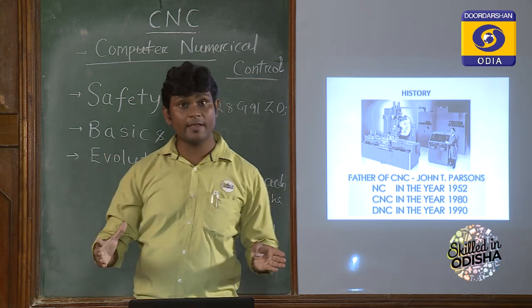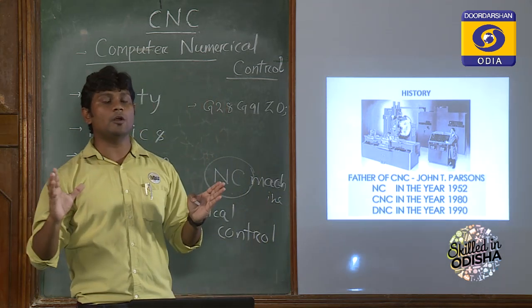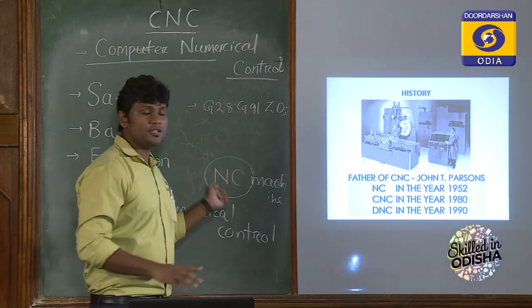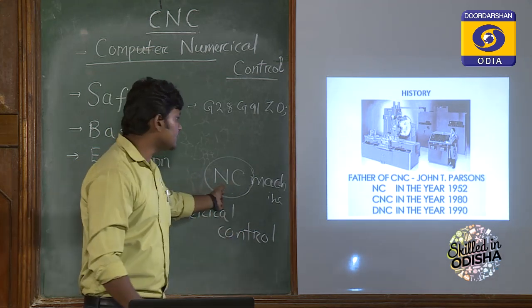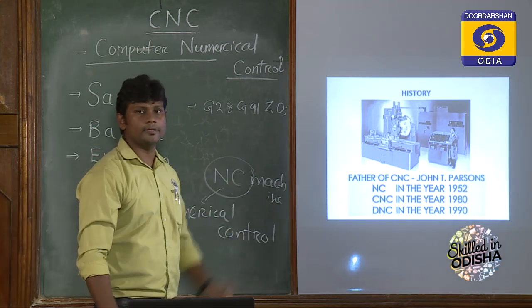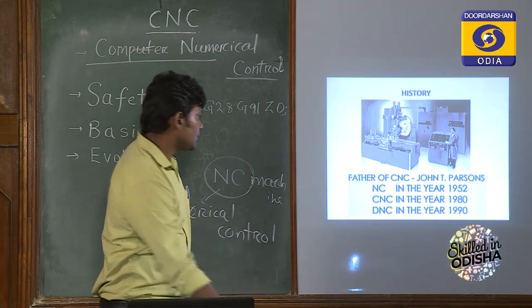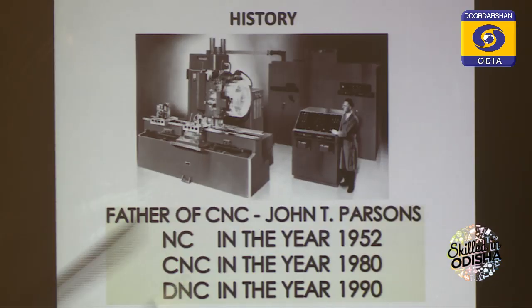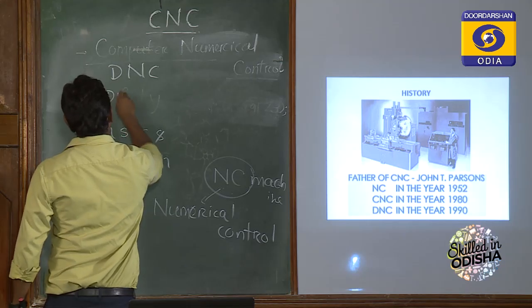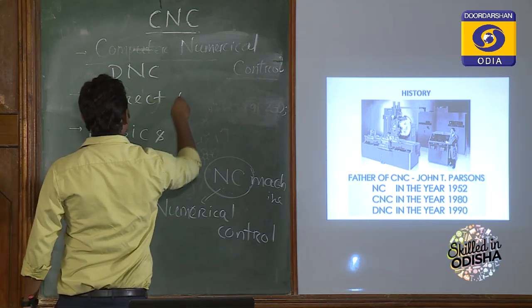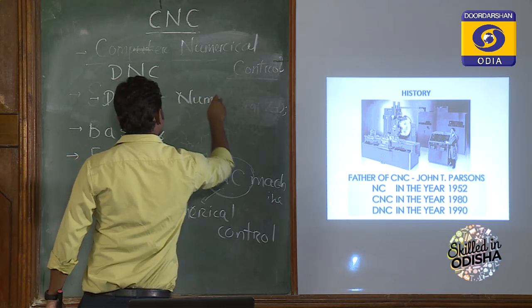So the positional accuracy and the speed control of CNC machines is very high compared to the NC machines that were developed in the early days. Now after those, DNC is developed. What is the DNC full form? Direct numerical control.